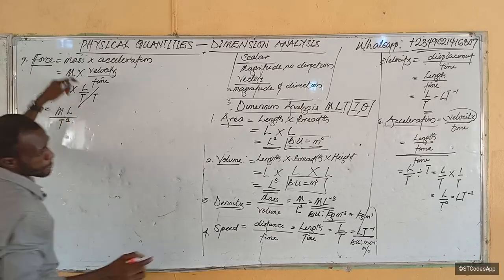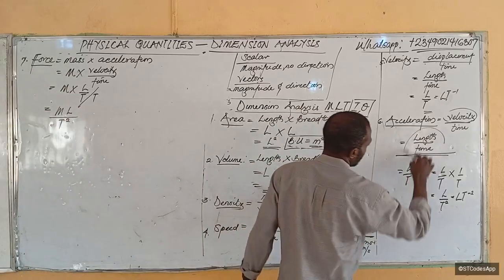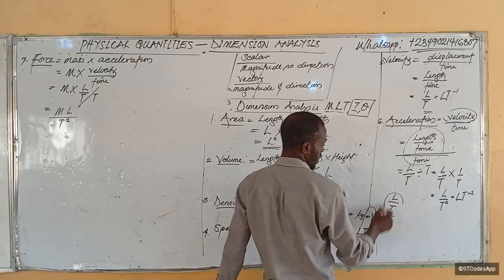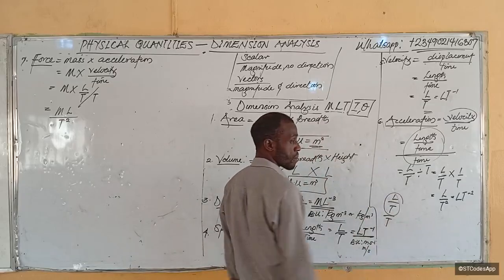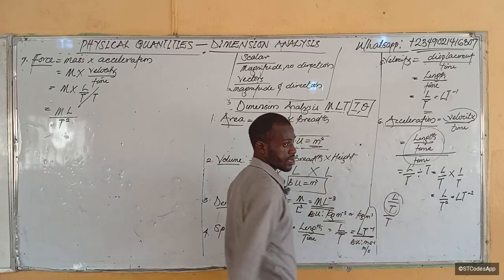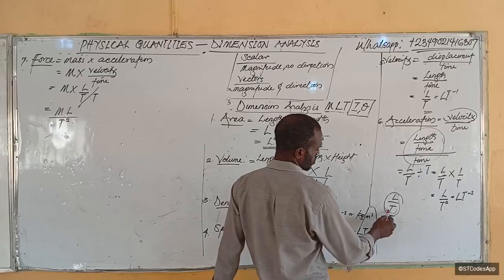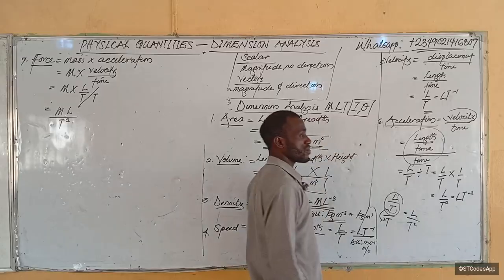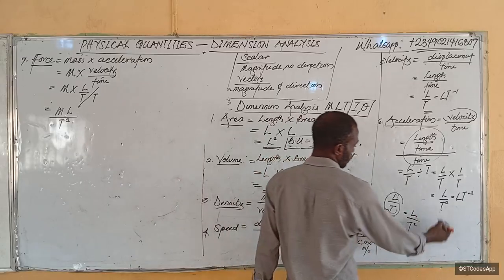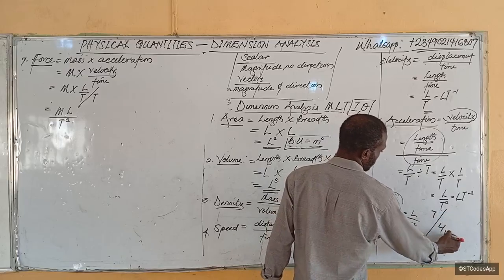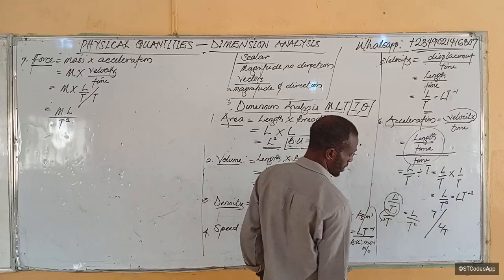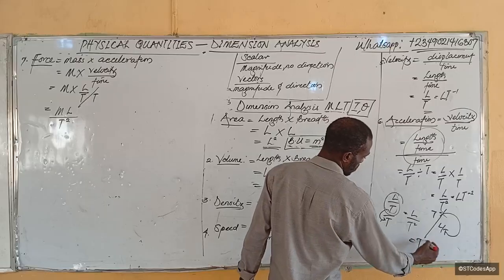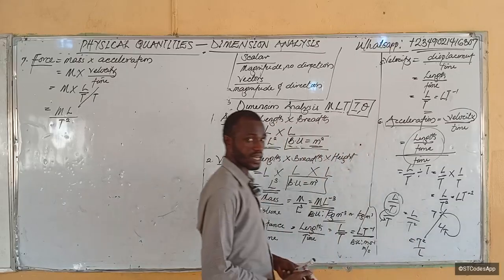Now let me teach you a trick here. Next time when you have something like this, what you have is L over T. This is dividing a fraction by a whole number. Dividing a fraction, I repeat, by a whole number. When you do that, just bring the denominator of the fraction, bring it down. It becomes L over T squared. But if you are dividing a whole number by a fraction, for example, T divided by L over T, dividing a whole number by a fraction, what you do in this one is this denominator here will come up to become T squared over L. Is it clear? And that's the trick.